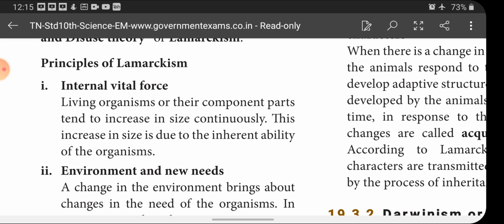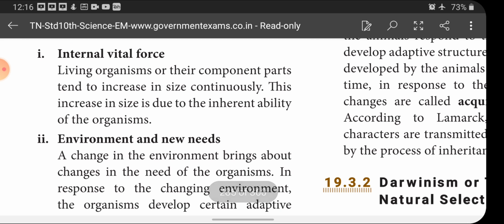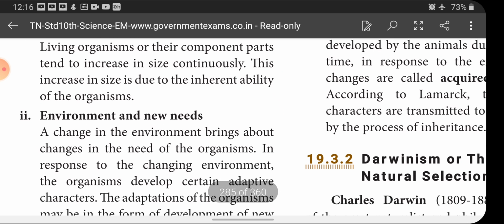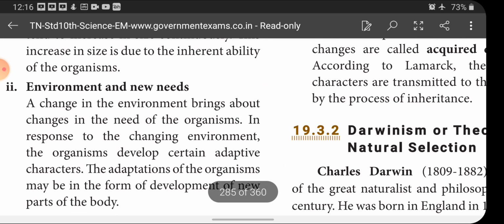First one is internal vital force, that is, living organisms or their component parts. Any of the parts of the body is called component parts. They tend to increase in size continuously. This increase in size is due to the inherent ability of the organism, they said. Next one is environment and new needs. A change in the environment brings about a change in the need of the organism.